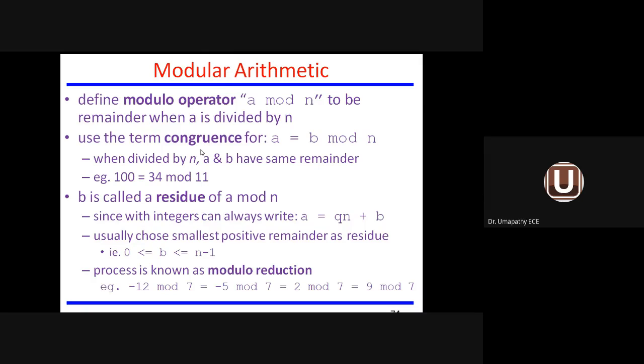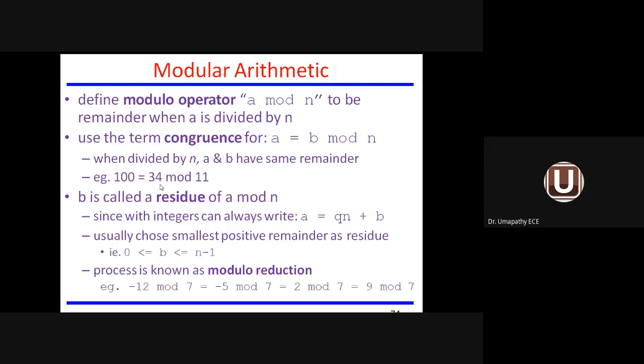We are using a term called congruence. So congruence, for A equal to B mod n, when divided by n, both A and B have the same remainder. See, there are two variables here, A and B. Two numbers are there. I am dividing by n. When I divide by n, I get the same remainder, same value. Or in other words, I can put A equal to B mod n or B equal to A mod n. In that case, I can say A and B are congruent to each other. We'll take an example.